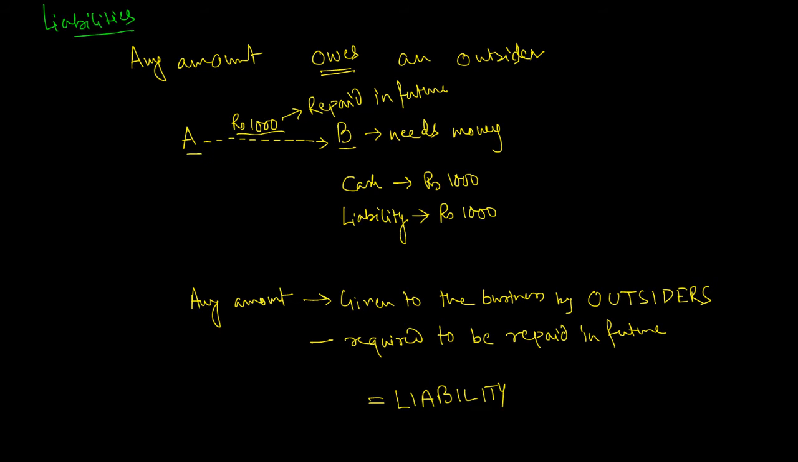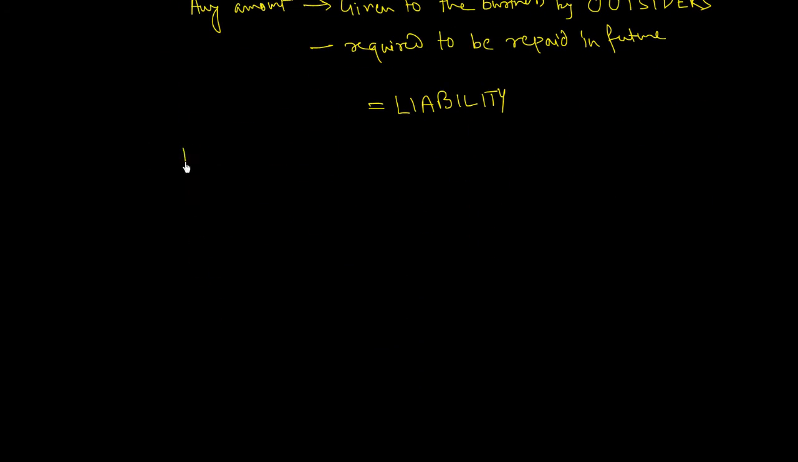What are examples of liabilities? Examples are loans, capital. Capital is also a liability. I have said this before also. Capital is also a liability because it has been invested by the owner of the business, and the owner of the business and the business are different entities. So the owner is also by some means an outsider, because business and owner are separate entities as per the entity concept. So examples are loans, capital, etc.